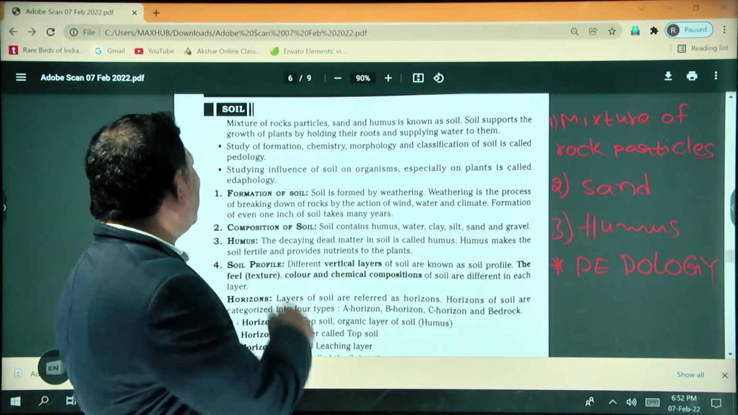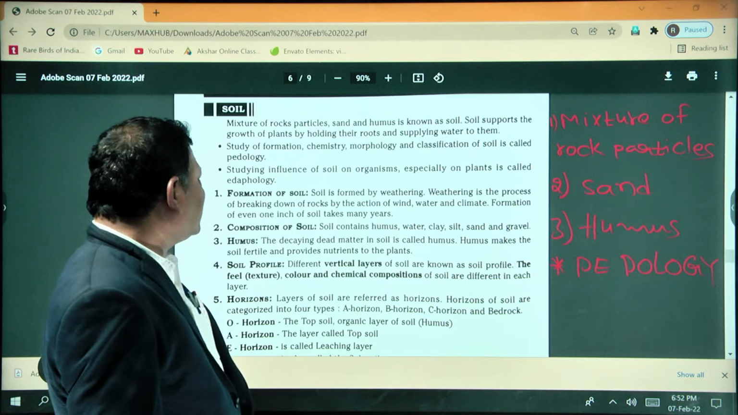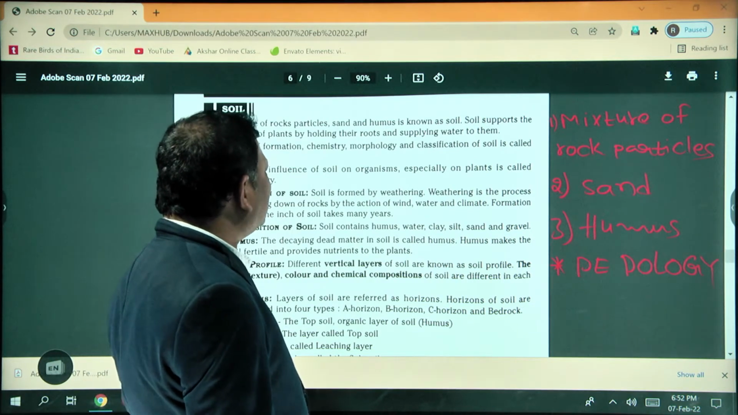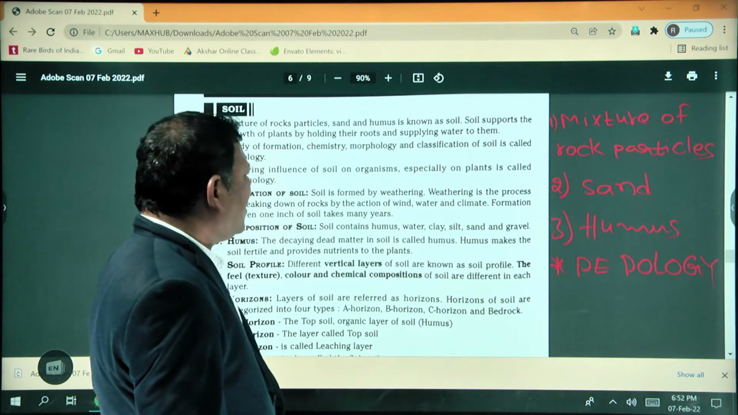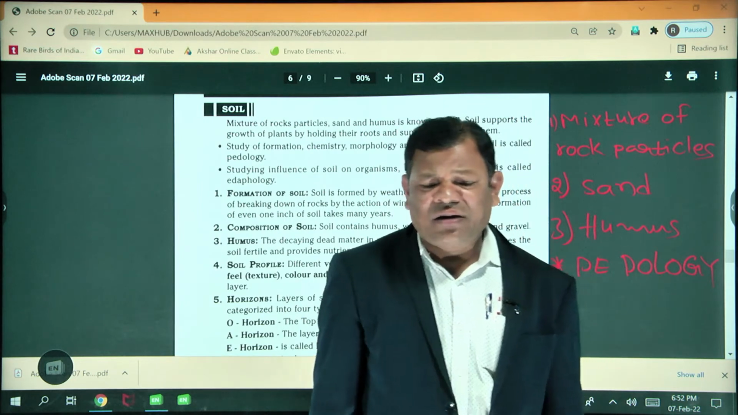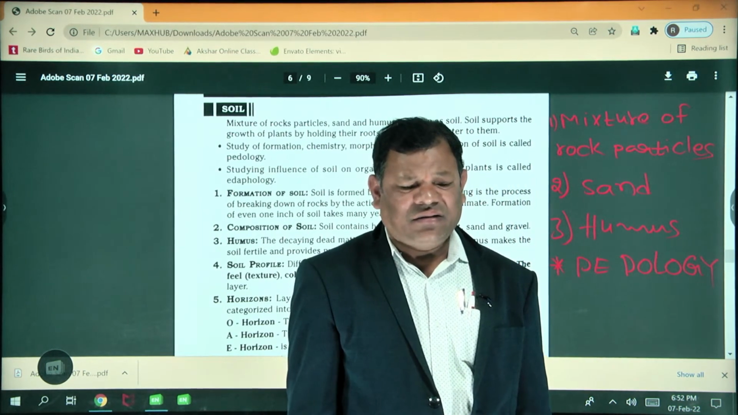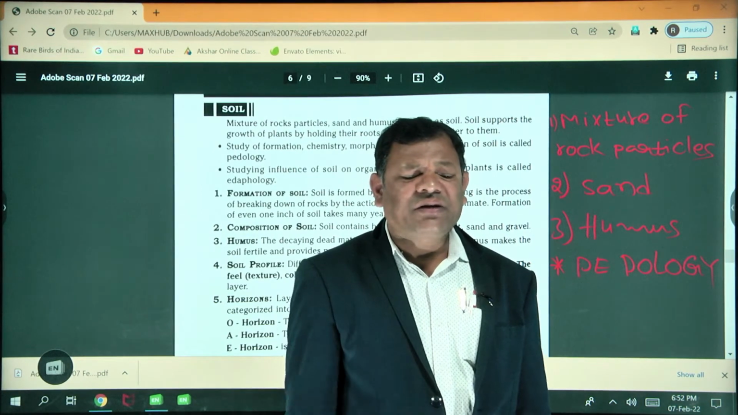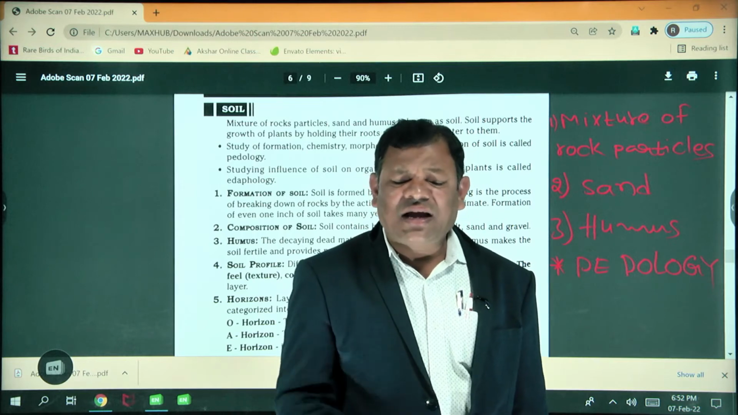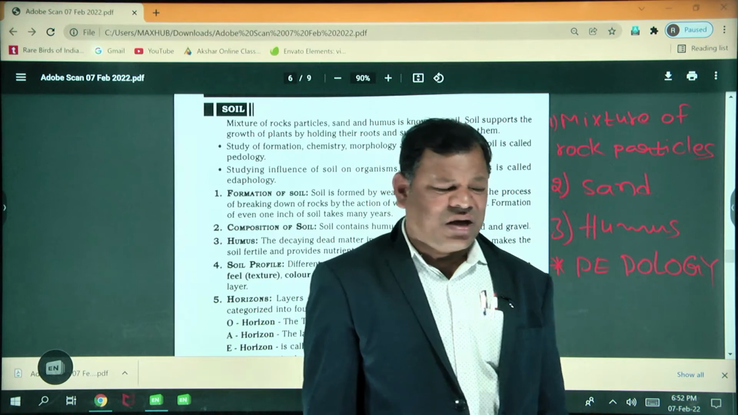Here it is given in a different form: study of the formation of the soil, study of the chemistry, study of the morphology, study of the classification of the soil. So this is called pedology. Keep in your mind only this: study of the soil is called pedology. Soil is providing for life. There is no soil, there is no life. There is no soil, there are no plants. There is no soil, there are no animals.